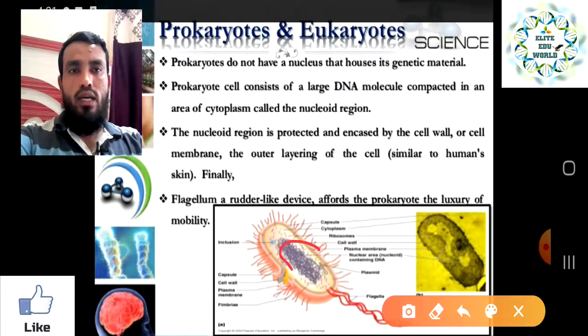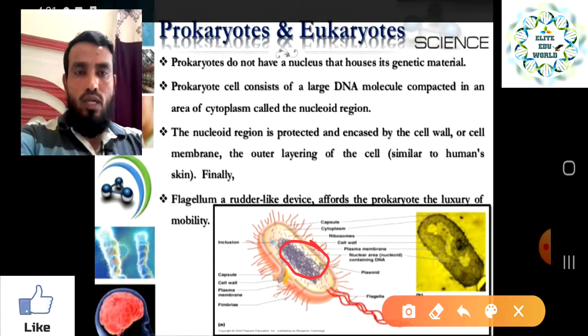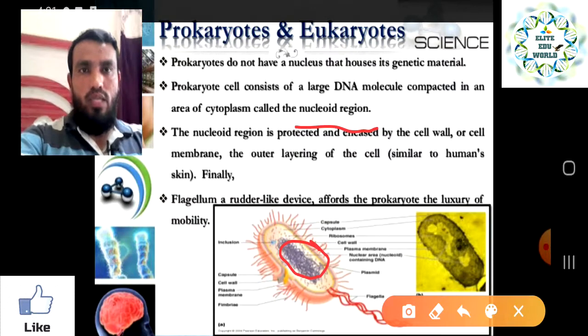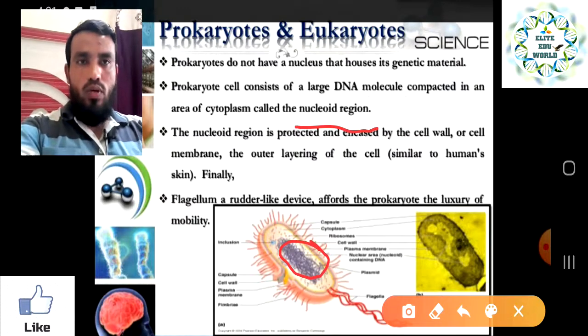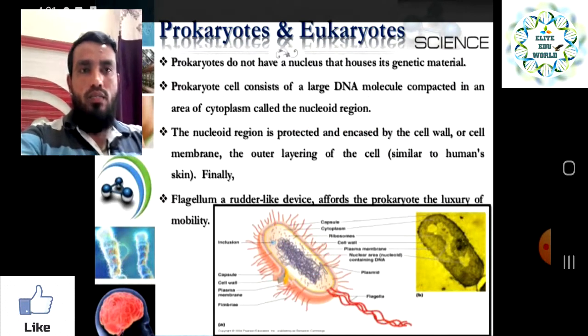This is the area which covers the DNA or genetic material, because they don't have a nucleus. That region is called the nucleoid region, and it is enclosed by the cell wall.